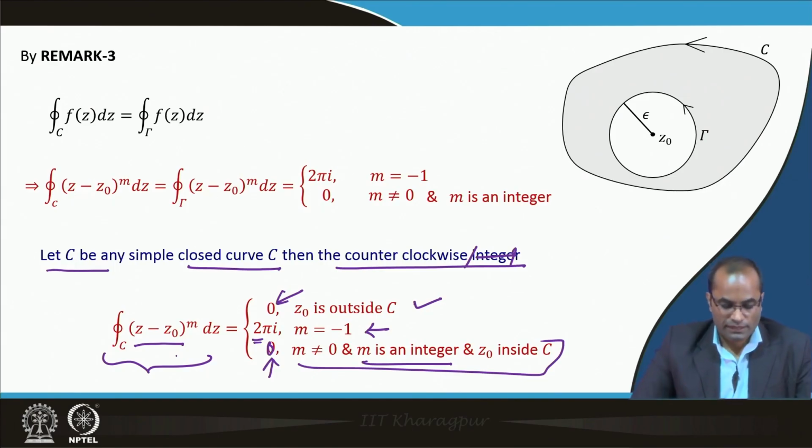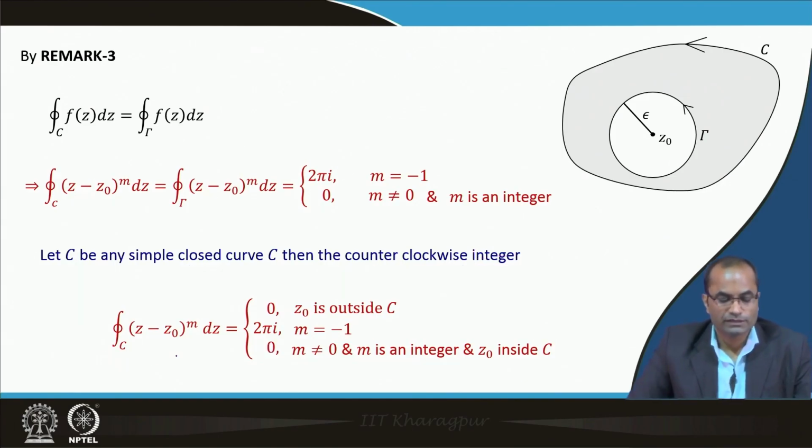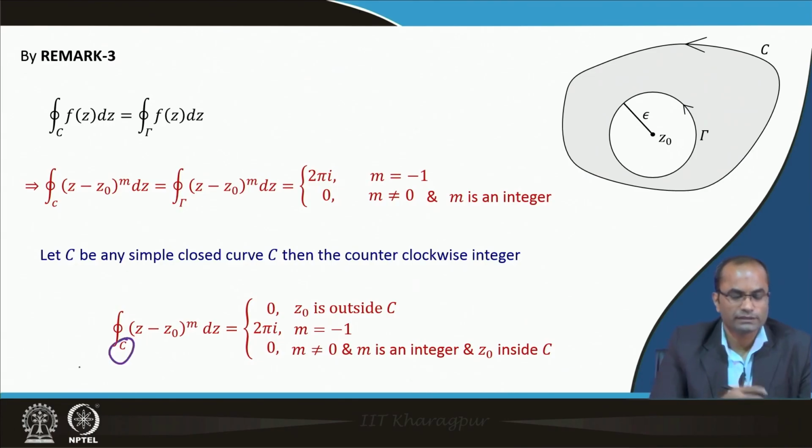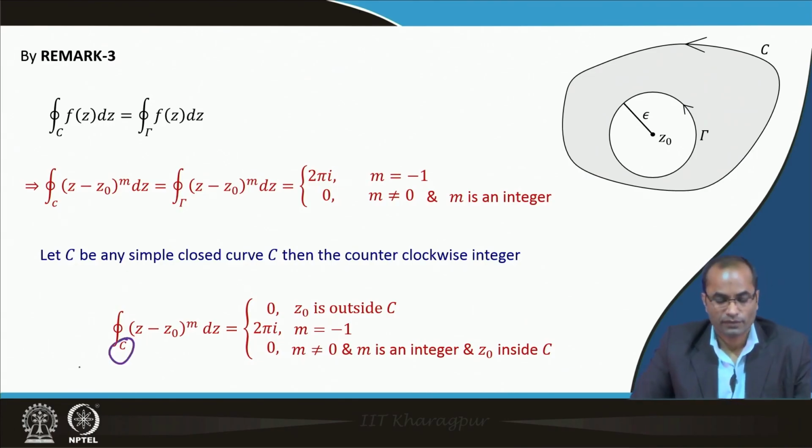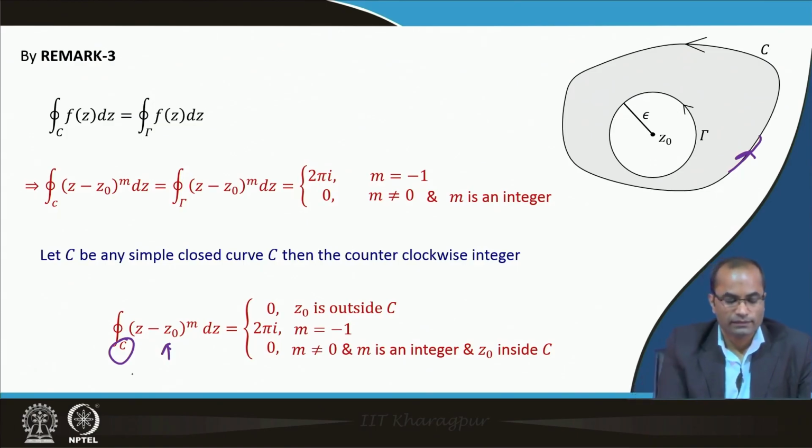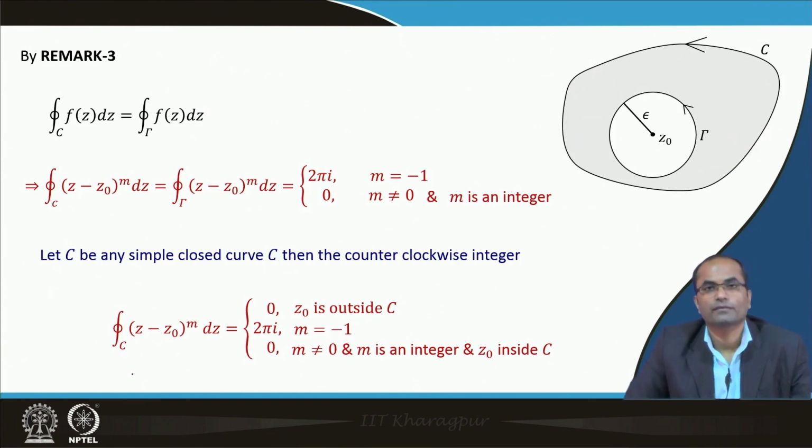So, this result we have generalized, which in the previous lecture we had proved when C was just a circle with center z0, but now we have observed that C can be any simple closed curve, and the result is still true.